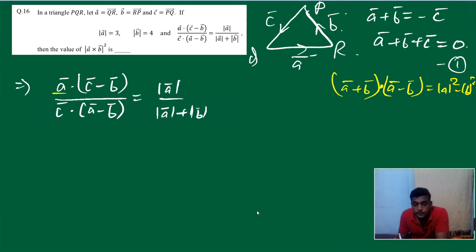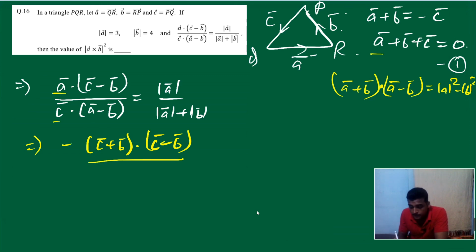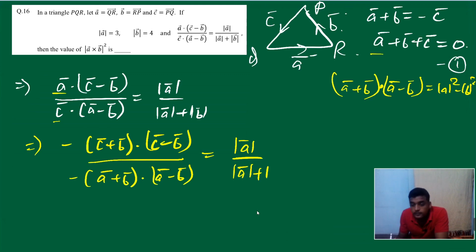Fine. Now what is A vector? A vector is nothing but minus of B plus C vector or C plus B vector. So can I write this from here? Can I write this minus of C plus B vector dot C minus B vector? Similarly, what is C? Minus of A plus B vector. So can I write this dot A minus B vector? I can write this, right?